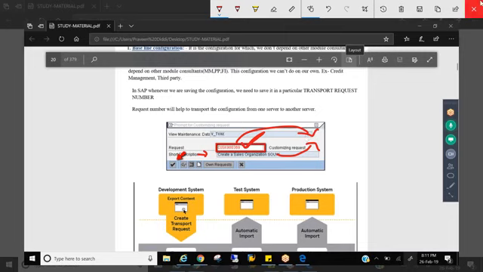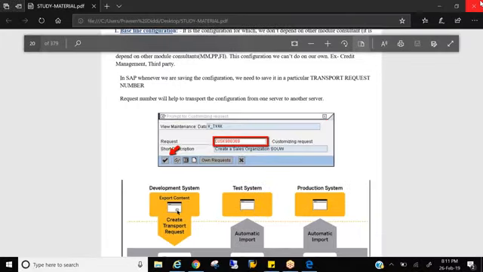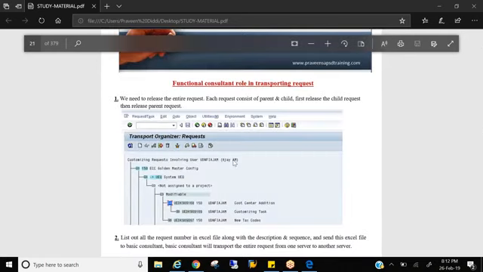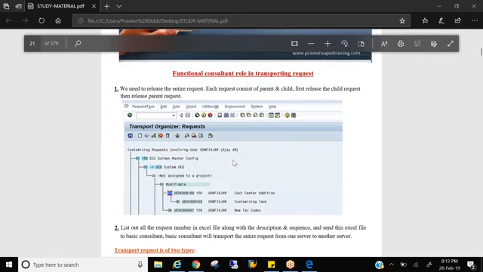So as a consultant, what is your role in this transport request? Once you do some configuration that day, you need to make a note of all those configurations in an Excel sheet, giving the TR number and the description, and send that Excel sheet to your lead or your basis consultant directly. Once they get an approval, he will transport it from one server to another server.